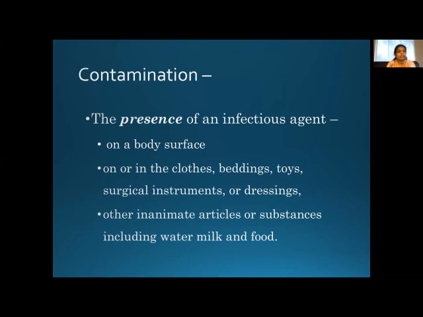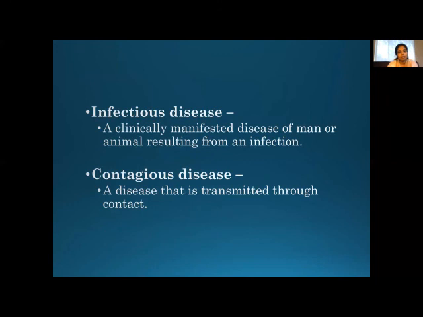For example, if the infective agent is present on the surface of the book, this is a contaminated book. If it is present on the phone, it is a contaminated phone. So on anything, if the agent is present, that means it is contaminated. That is called contamination. Now, what is the difference between infectious disease and contagious disease? Infectious disease is a clinically manifested disease of man or animal resulting from an infection. You know what is infection, right? Entry and multiplication or development of the disease agent inside the body. It has happened, so it is infectious disease.